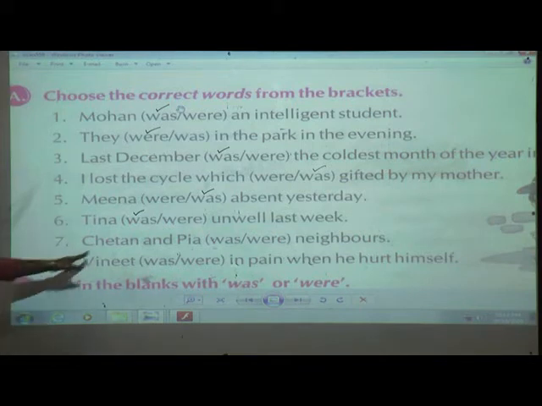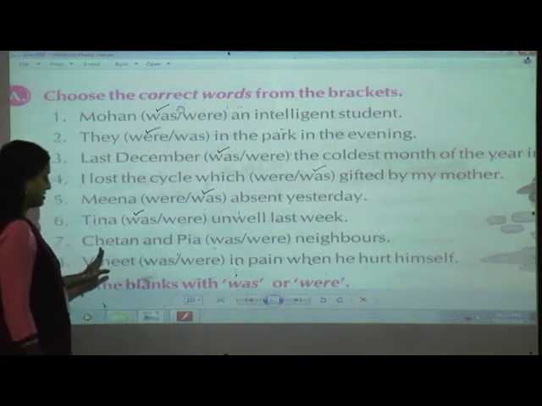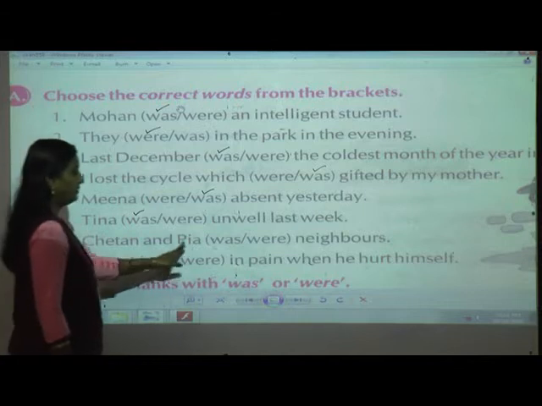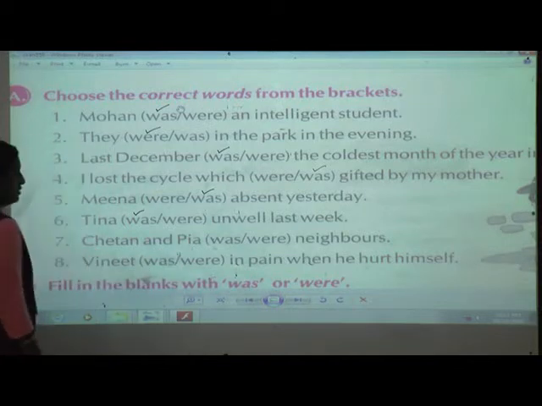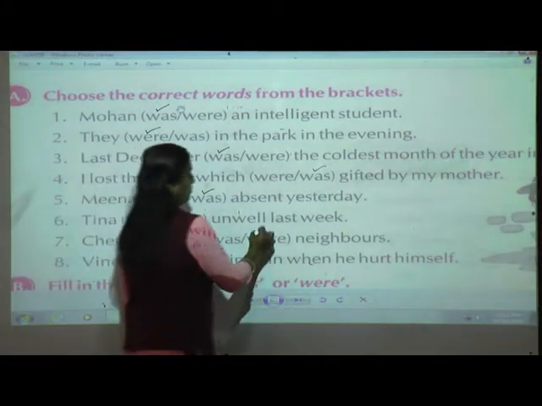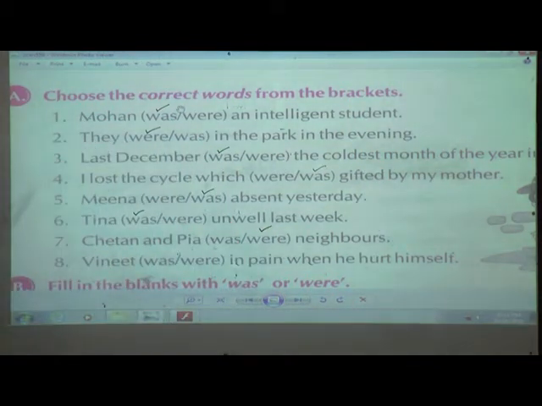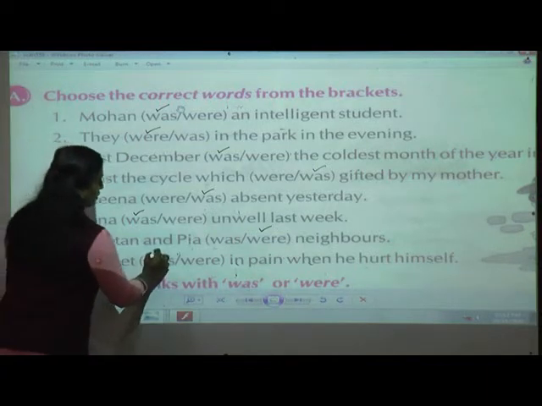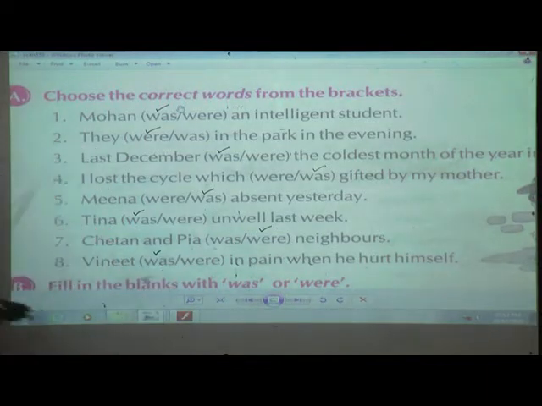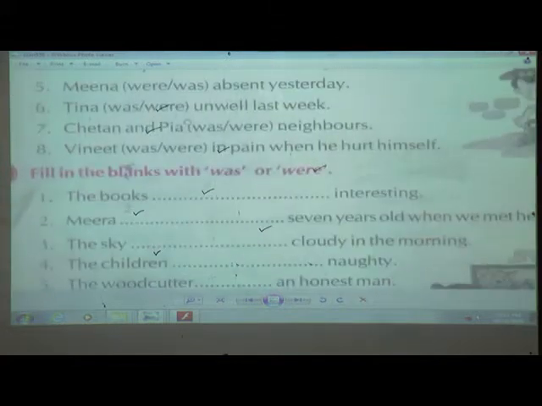Chetan and Pia. Now here you can see two persons, yes or no? Chetan and Pia, one boy and one girl. So it is plural, so I am going to use were. Vinit were in pain when he hurt himself. So again, Vinit is singular, so I am going to use was. Understood, students? Okay, next. I hope that you have done the tick over that.